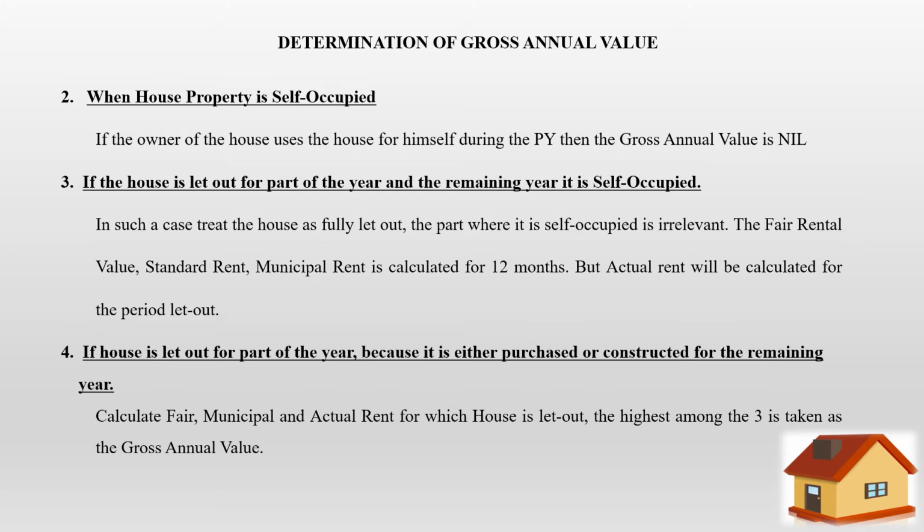Now the fourth situation is if the house is let out for part of the year because it is either purchased or constructed during the year. In that case, calculate the fair, municipal and actual rent for the period for which the house is let out. The highest among the three is taken as the gross annual value. So for the number of months it is let out, you calculate it, and the highest among the three you take as the gross annual value. This is how you calculate the gross annual value in these cases.